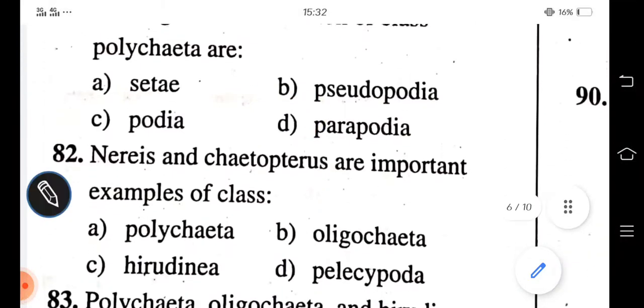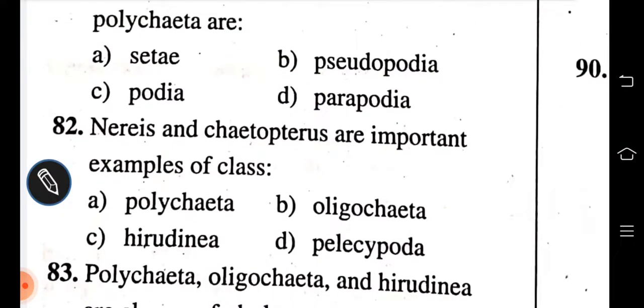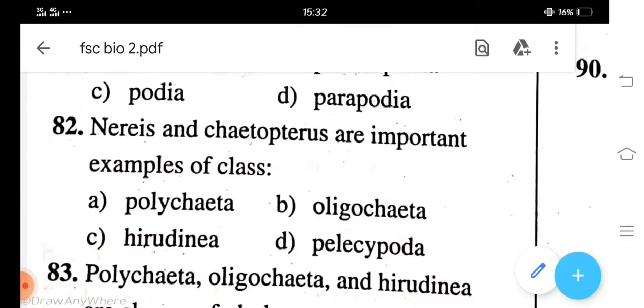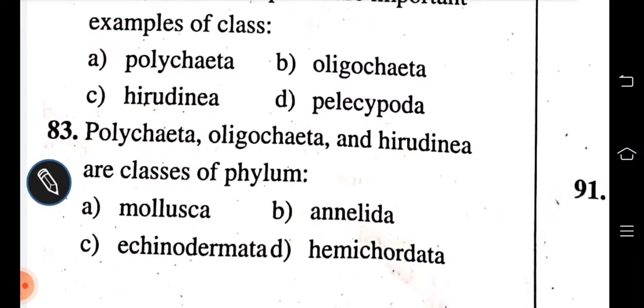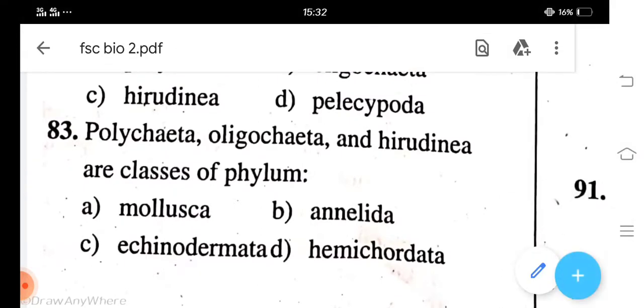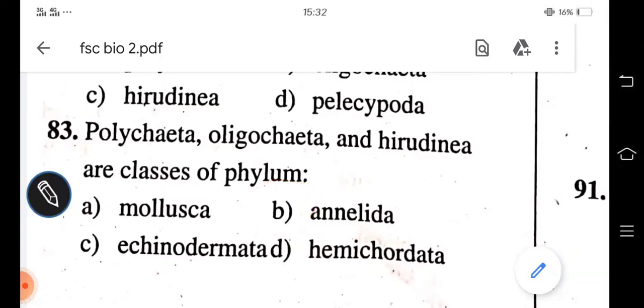D is correct. Nereis and Chaetopteris are important examples of class Polychaeta, Oligochaeta, Hirudinea, Pelecypoda. Nereis and Chaetopteris are important examples of class Polychaeta. Polychaeta, Oligochaeta, and Hirudinea are classes of phylum Mollusca, Annelida, Echinodermata, Hemichordata. Classes of phylum Annelida.